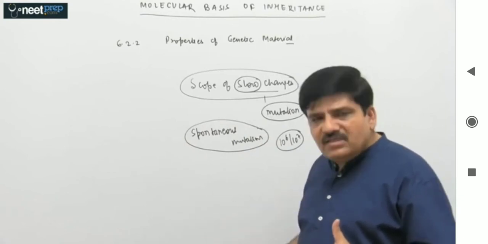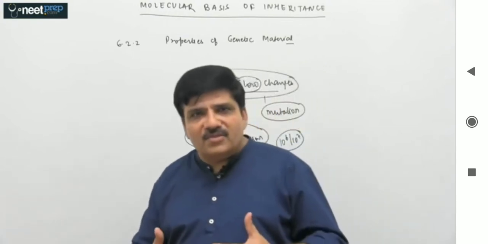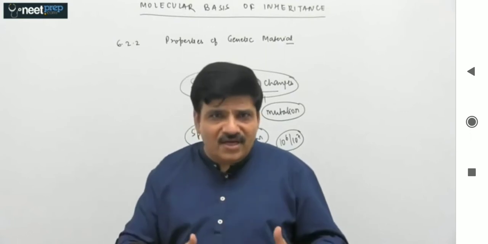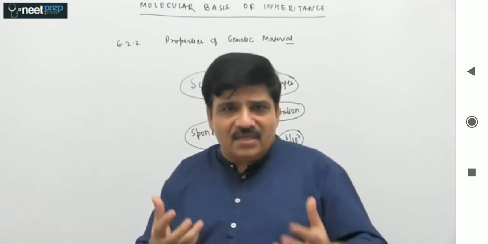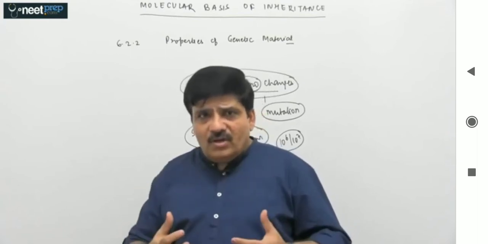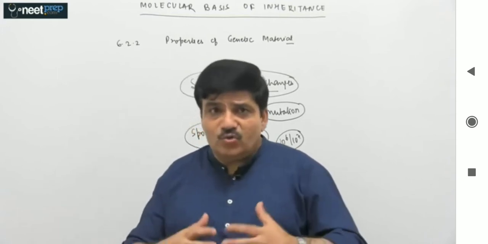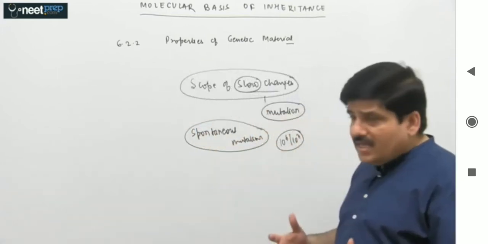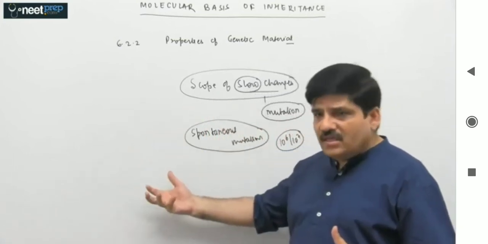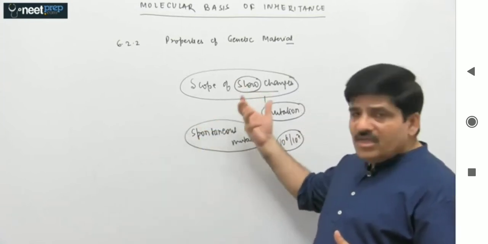So if something changes at a very fast rate, it is not prudent to store the genetic information in this particular biomolecule, because with physiology, with timing, with change in environment, there should be no change in the basic structure of the organism. We cannot afford that the structure of the organism changes very often during its lifetime. That will create a nuisance. So again I am saying that DNA does show some variation, which is very important for evolution to occur, but it is very slow.